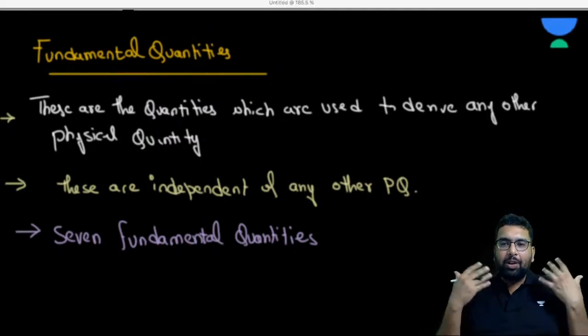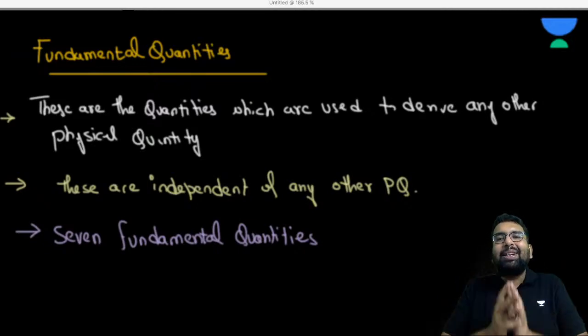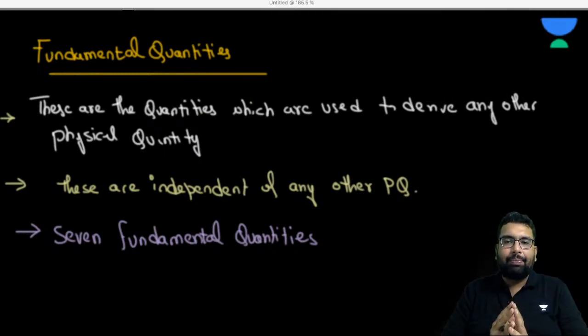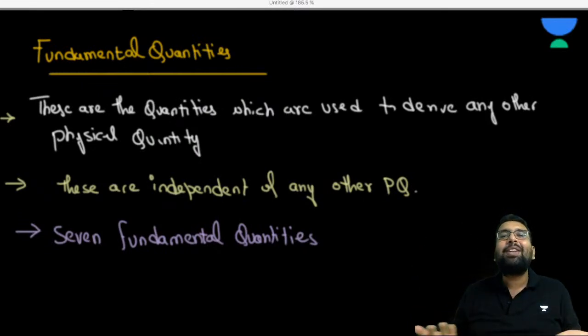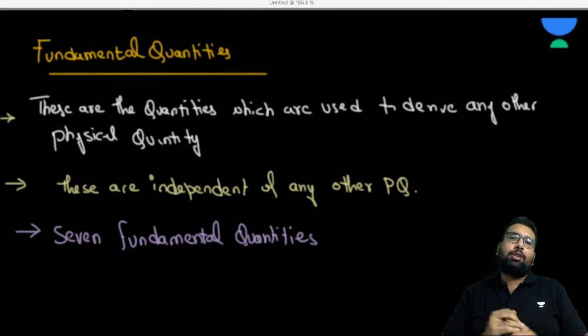Like, as I said, we are using the English language. So what are the fundamentals of the English language? The fundamentals are that we have 26 alphabets: A, B, C, D, E, F, G, H, I, J, K, L, M, N, O, P, Q, R, S, T, U, V, W, X, Y, Z. So using these 26 alphabets, what have we done?